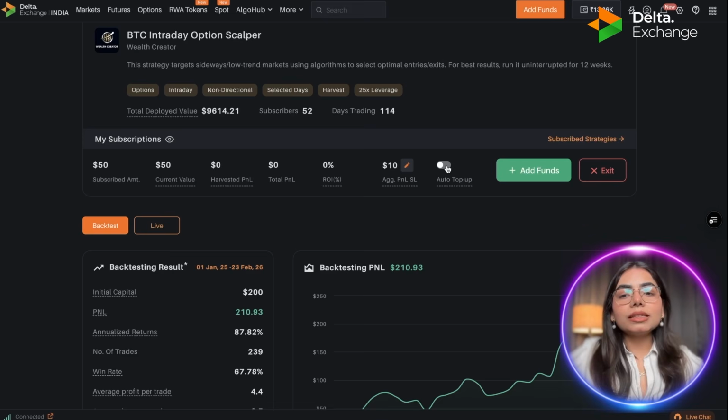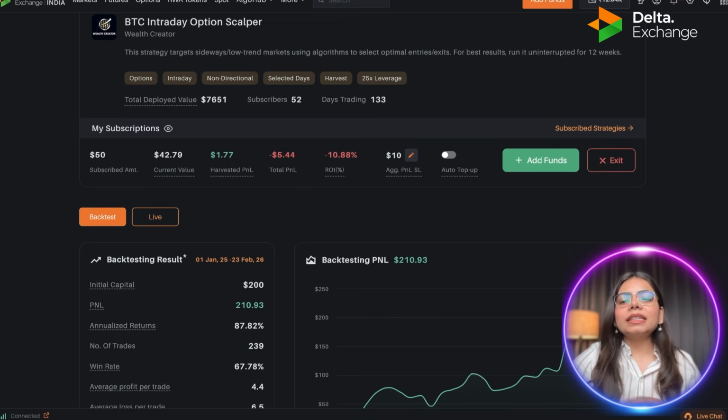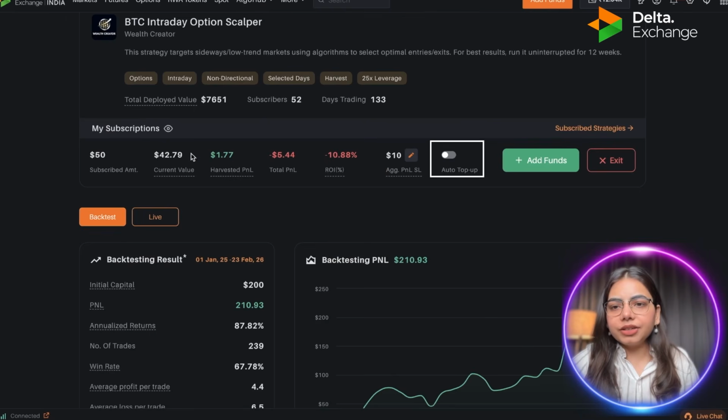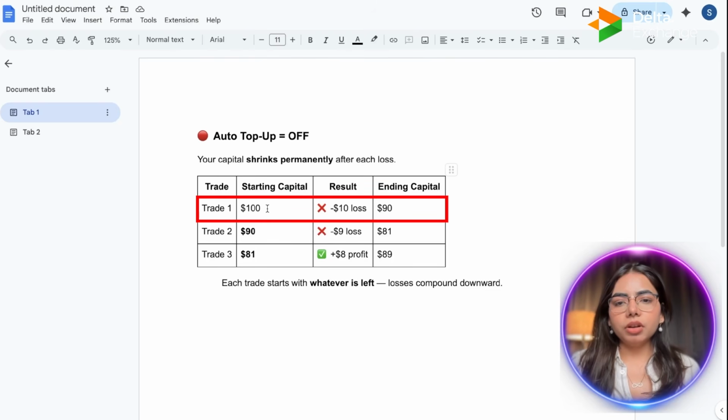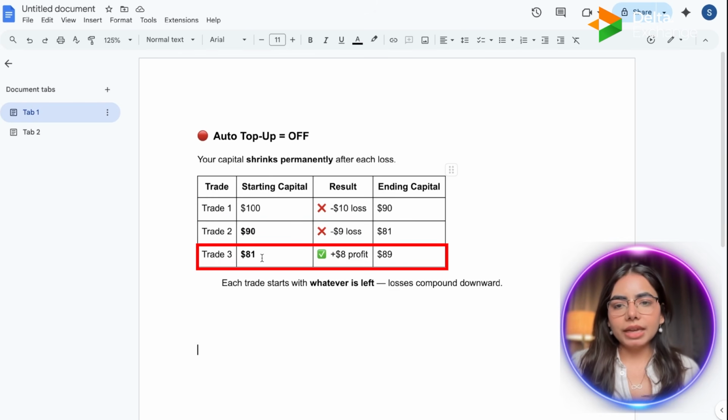So what is this auto top up? Let me tell you. This is a separate account where I have one running live option strategy, and I'll tell you how the auto top up feature works. What will happen if the auto top up feature is not on? The strategy will take the trades on the current value. For example, a person started with $100 as capital and incurred a loss of $10. The remaining amount is $90, so the next trade will be taken at $90. If it again incurs a loss, then the algo is going to take a trade at $81.